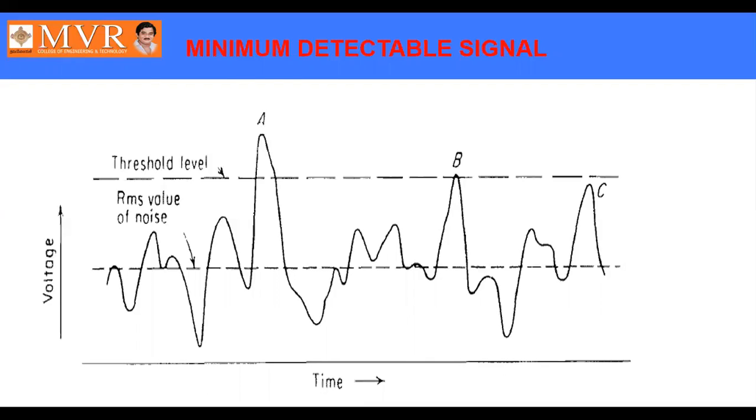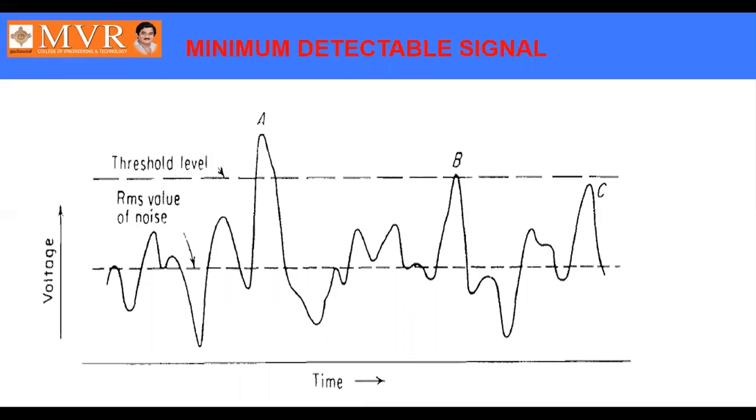So let us say there are two possibilities. If the threshold level is more than A, where we already know that we have the target, then we can say that there is a possibility of missing the target. Now let us see if the threshold level is very low, below the point C. In our previous discussion, we have seen there is no target at C. If the threshold level is reduced below C, then that noise can be considered as a target. That is the main disadvantage.